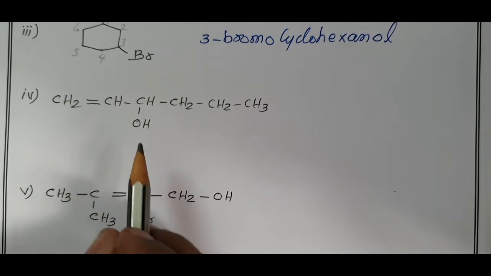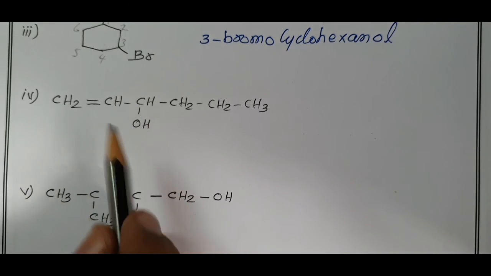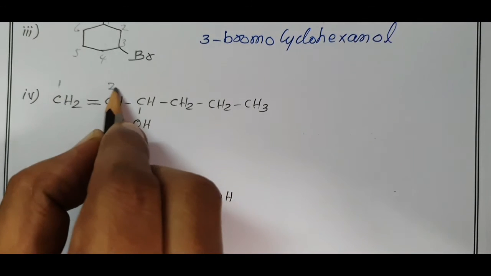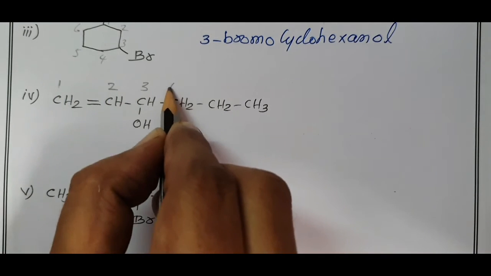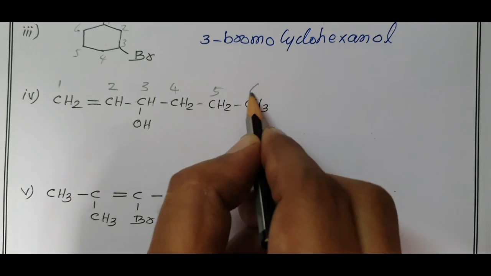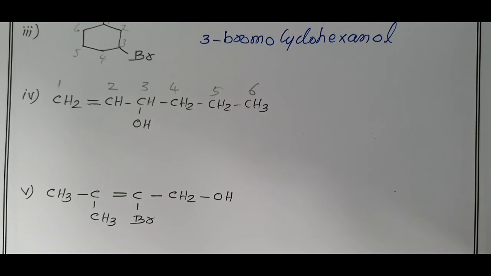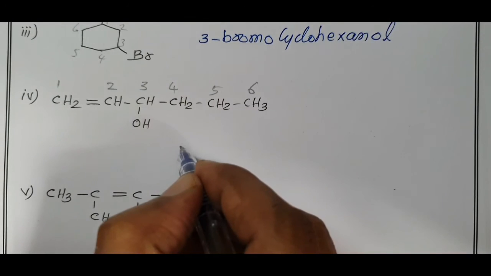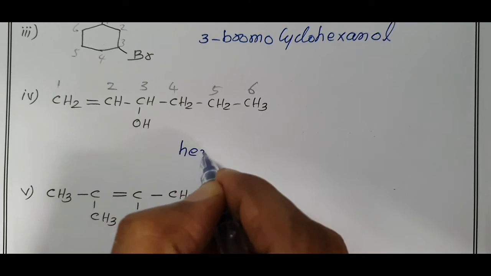So, the fourth compound is an alkenic alcohol. 1, 2, allylic alcohol, 3, 4, 5, 6. Third carbon has OH, first carbon has the ene. Total number of carbon atoms is 6, root word hex.